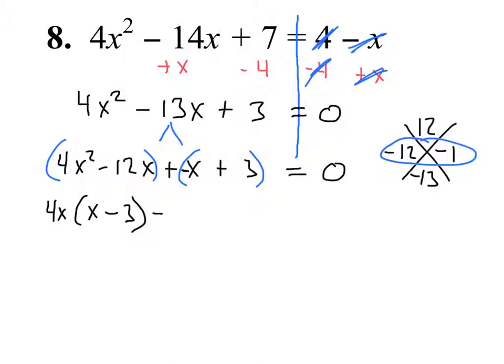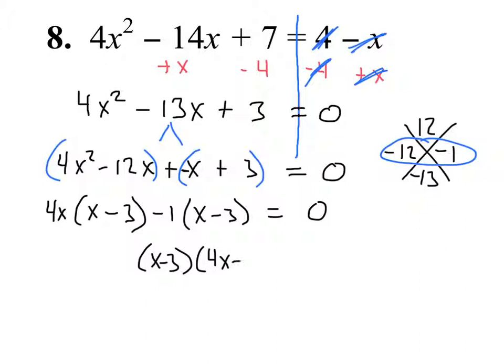A negative 1. And that leaves me with x minus 3. And so now I can factor out the x minus 3. Okay? We have our two things multiplied together that equals 0.